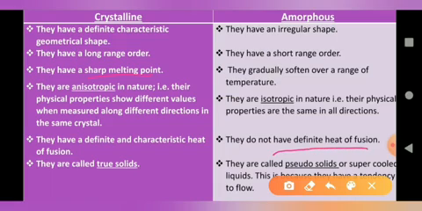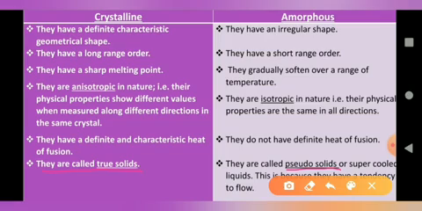Okay, next, the next point is they are called true solids. Crystalline solids are known as true solids, and amorphous solids are known as pseudo solids, or they are called supercooled liquids. That means an amorphous solid shows some liquid properties, does not show complete solid properties, but a crystalline solid fulfills all the solid properties.